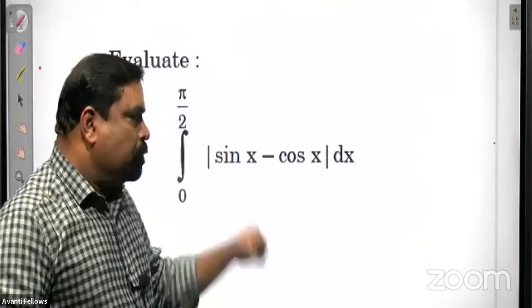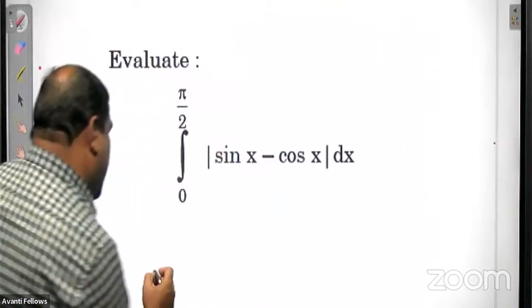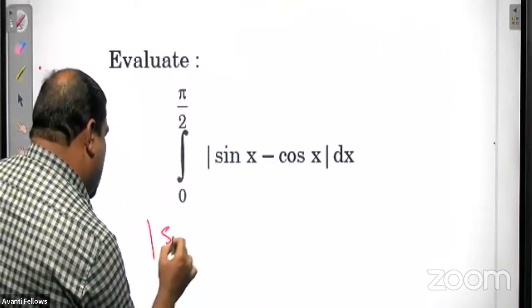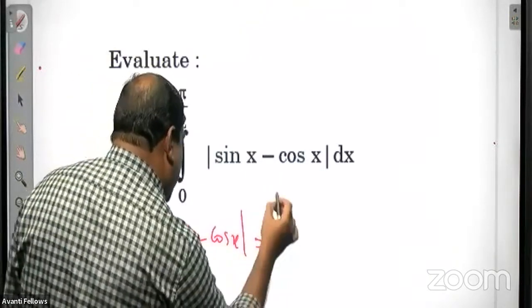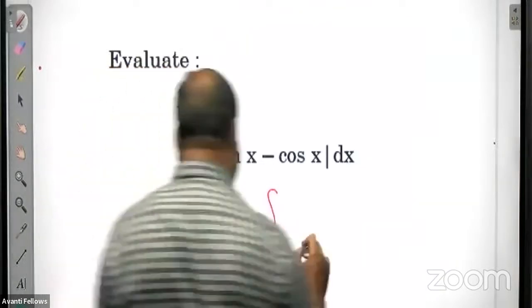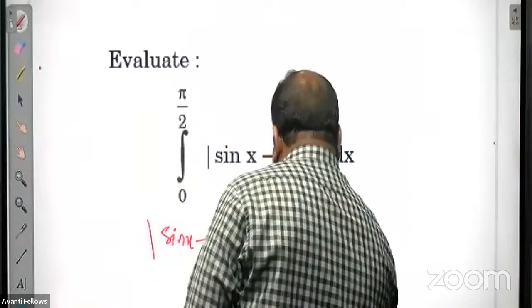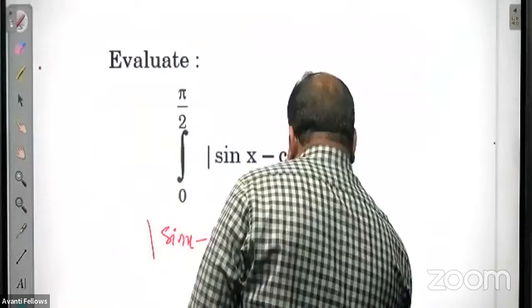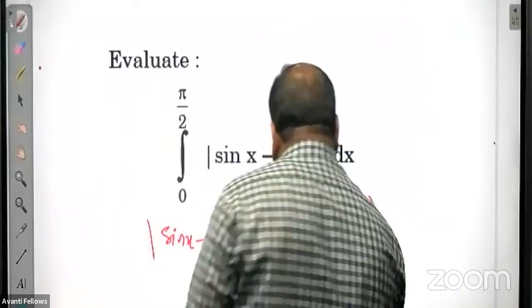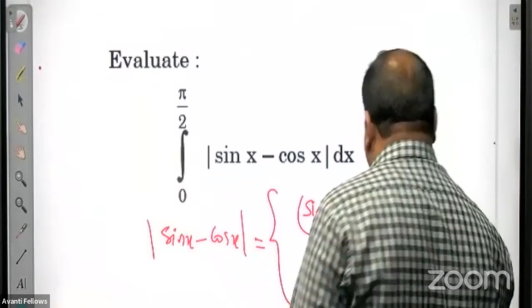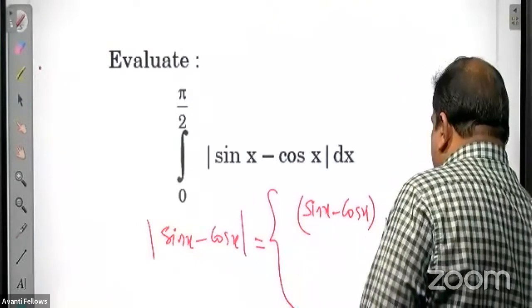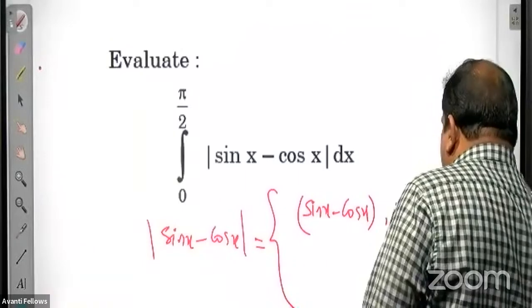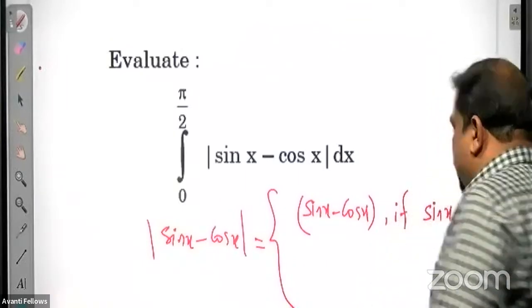So by definition, modulus of sin x minus cos x is equal to sin x minus cos x if this is positive, that is, sin x is greater than cos x.